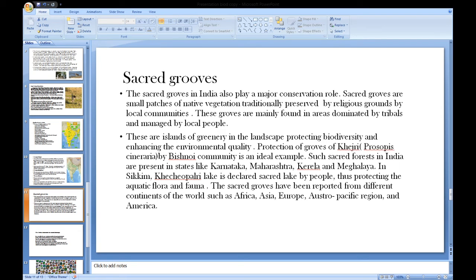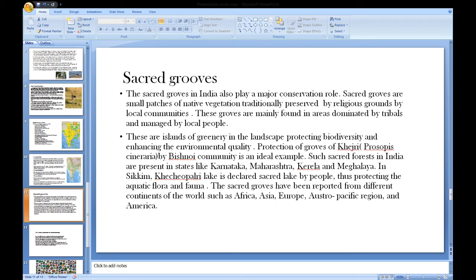They are basically islands of greenery in the landscape, protecting biodiversity and enhancing the environmental qualities. Protection of groves of Khejri by the Vishnoi community is an ideal example. Such sacred groves are present in states like Rajasthan, Karnataka, Maharashtra, Kerala and Meghalaya. In Sikkim, Khecheopalri Lake is declared a sacred lake by people, thus protecting the aquatic flora and fauna.